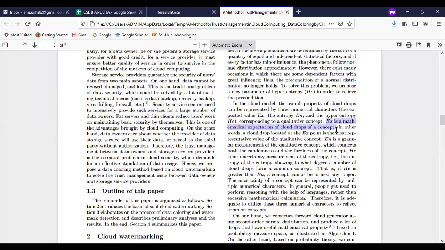So here what we need to do is specify how many things have to be used for clearing that data. To get the qualitative concept, we need to specify how many cloud drops have to be dropped for preserving. To get the qualitative concept, we use the entropy here. What it is specifying is that we need to take the randomness and the fuzziness into account. We need to specify whether we are taking the degree of the number of cloud drops or not.